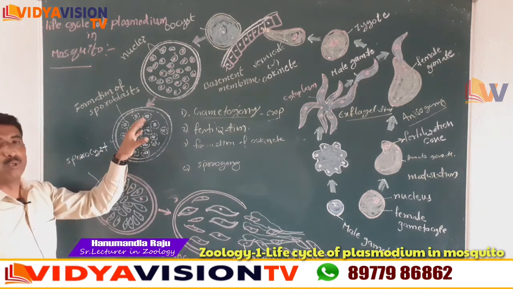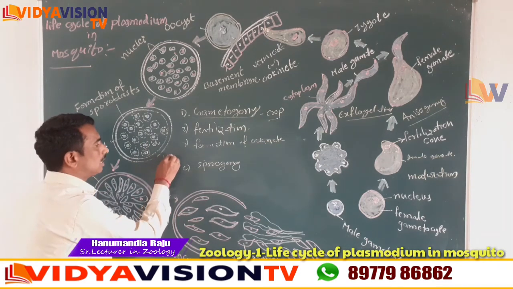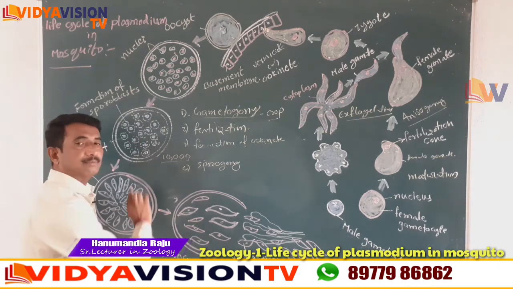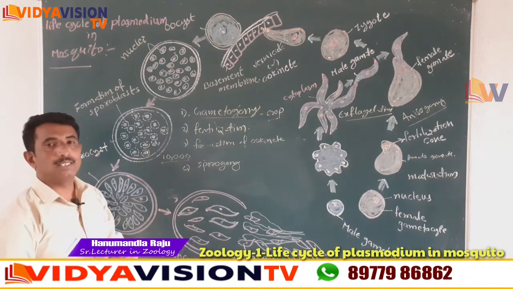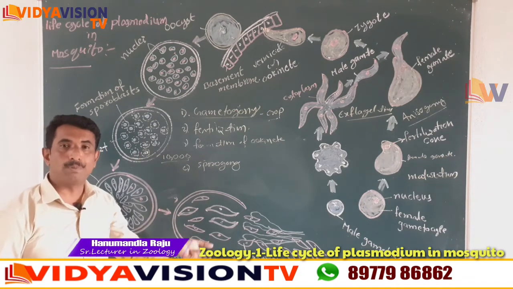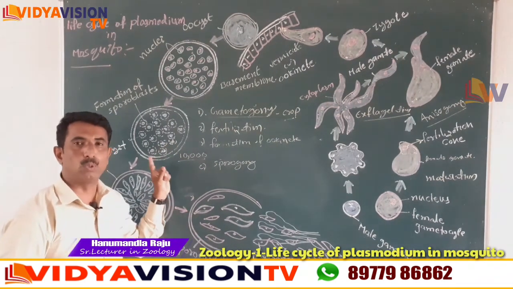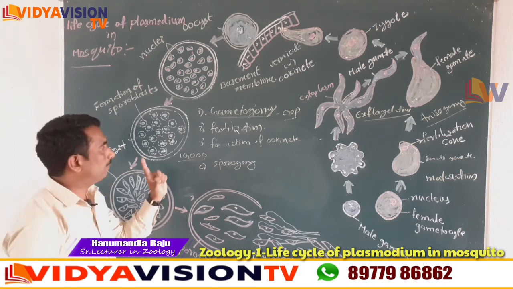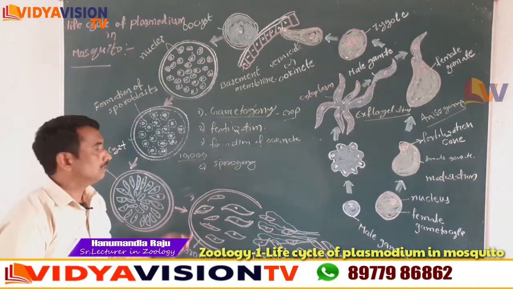The nucleus of the sporoblast divides into a minimum of 10,000 daughter nuclei, followed by cytoplasmic division. Each cytoplasmic portion has one daughter nucleus and forms a sporozoite.